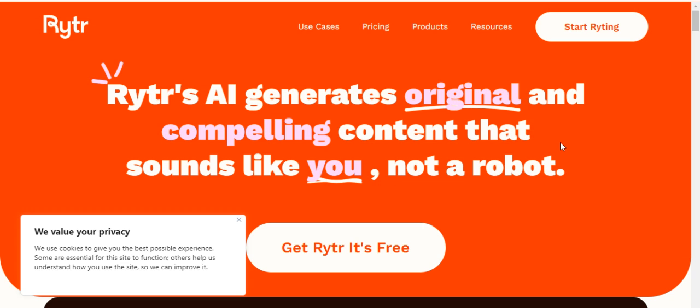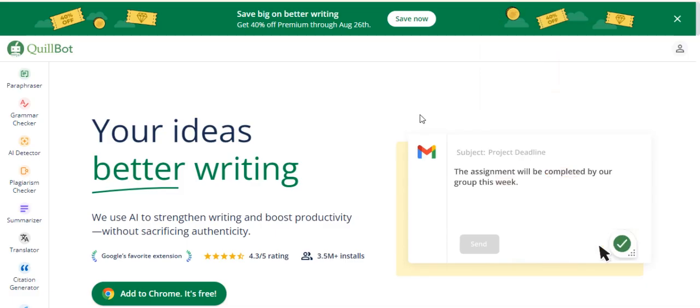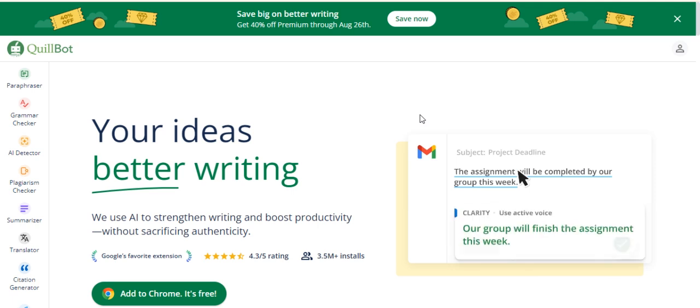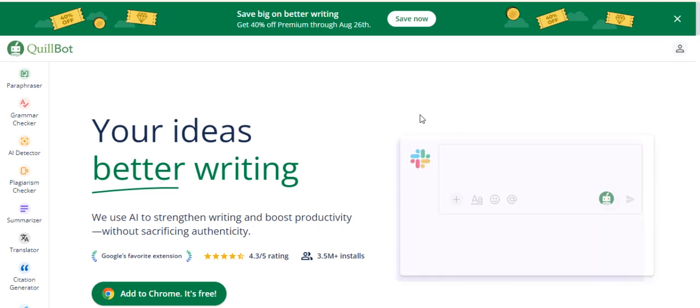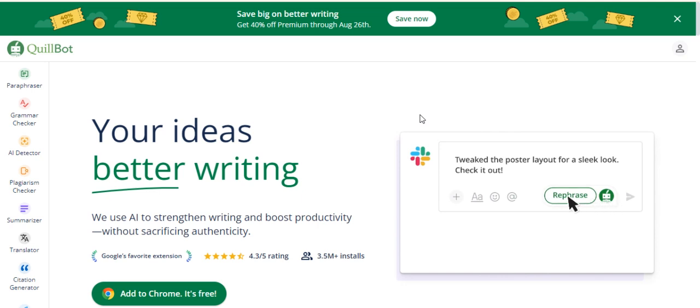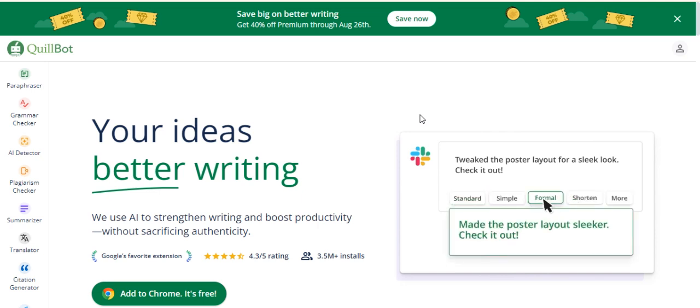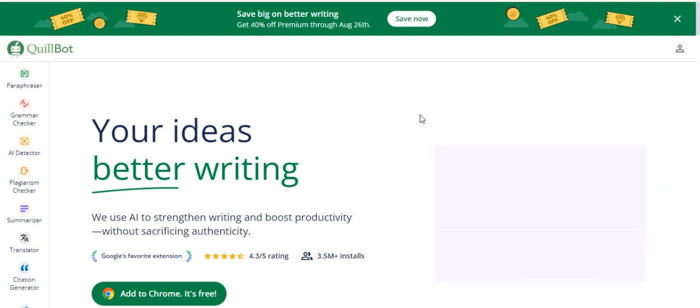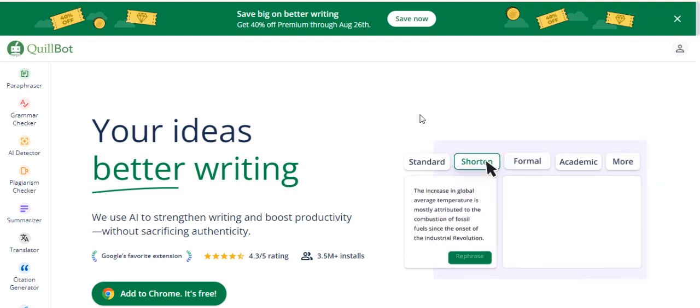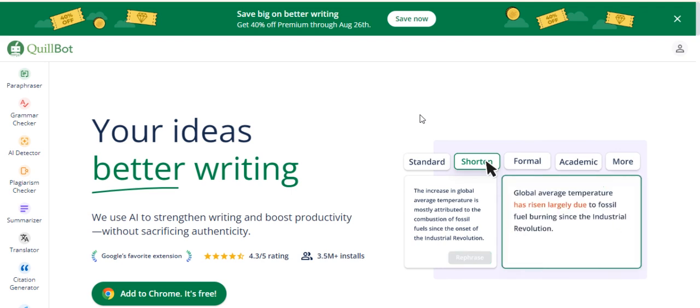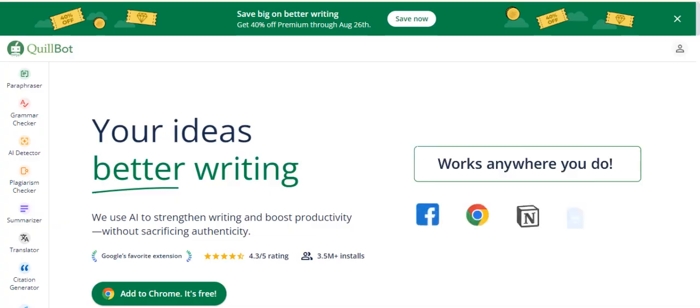Okay, SEO. Now coming to the point, first is Writer. Writer is an intelligent copywriting assistant to help you create high quality content. Now coming to the second AI tool, the name is QuillBot. QuillBot is a practical tool for quickly rewriting and improving your text. Available options: paraphrase, grammar, translation, plagiarism, etc. We can use it on this website.